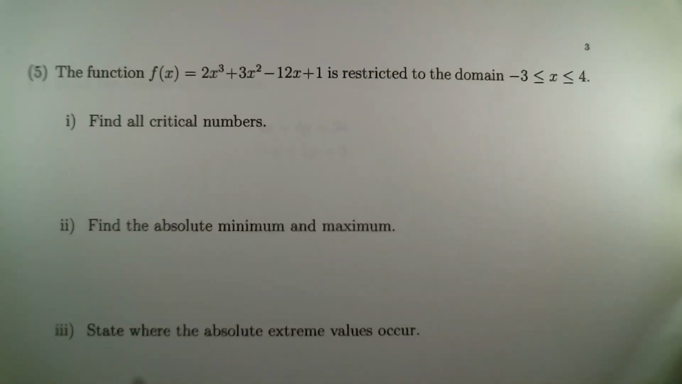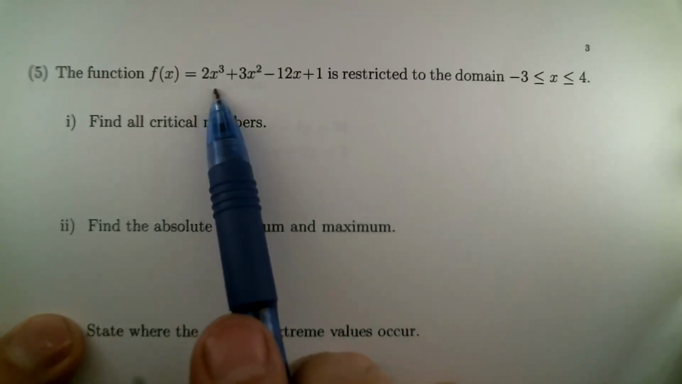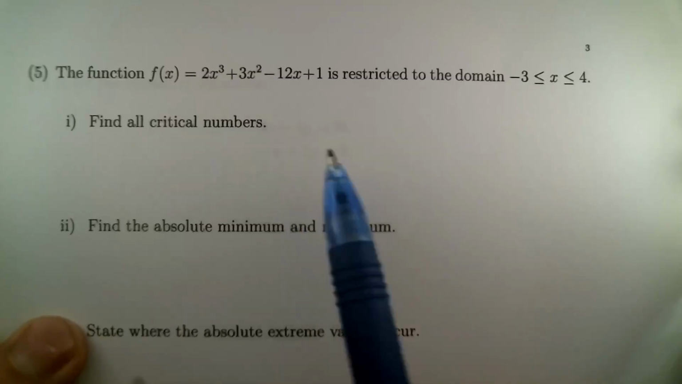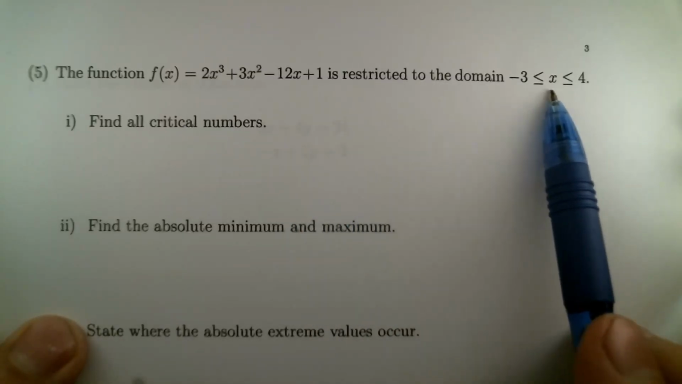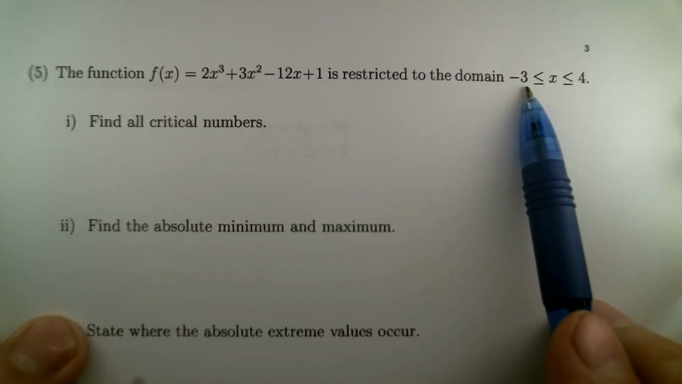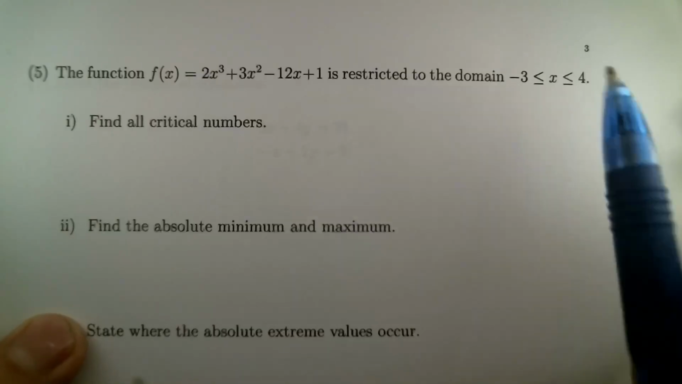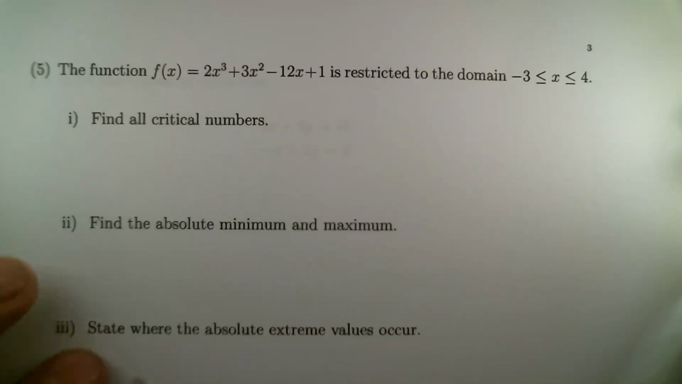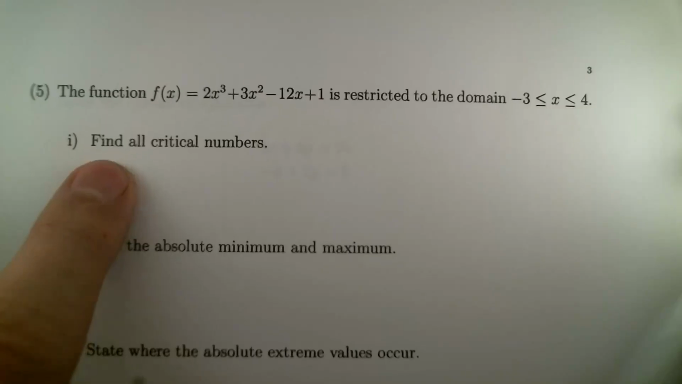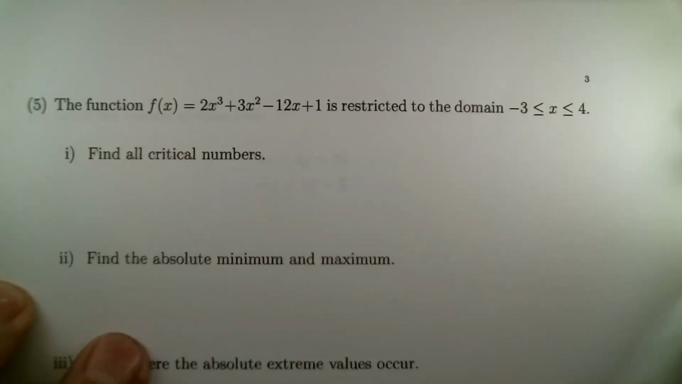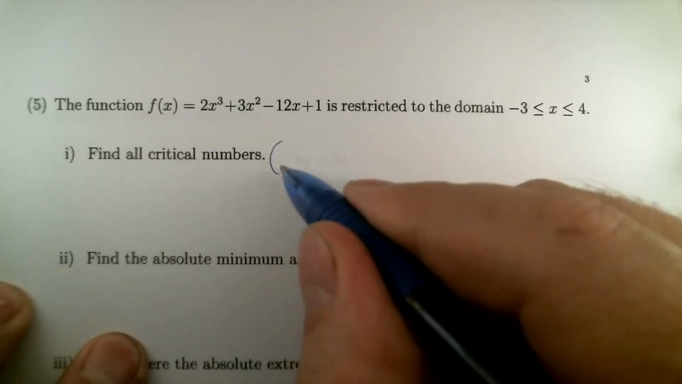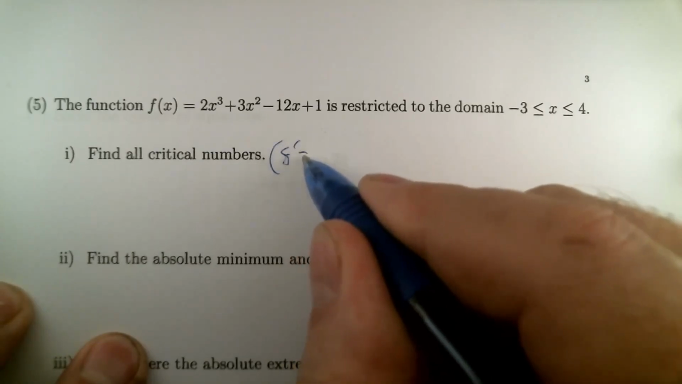Okay, so problem 5 in part 2 of our sample test. We've got a function that's given by a cubic polynomial, and there's also a restriction on the domain. We only have the graph between -3 and 4. Well, to find the critical numbers, though, we don't need to worry about that. They're just places where the derivative is 0. So let's just write that now.